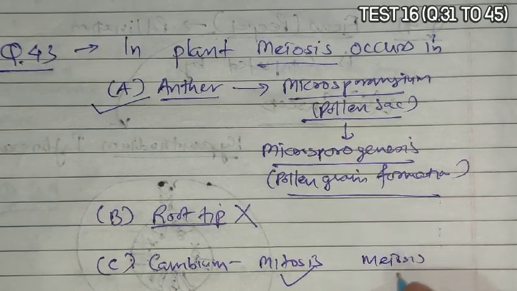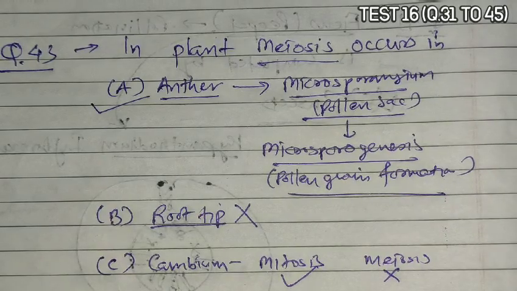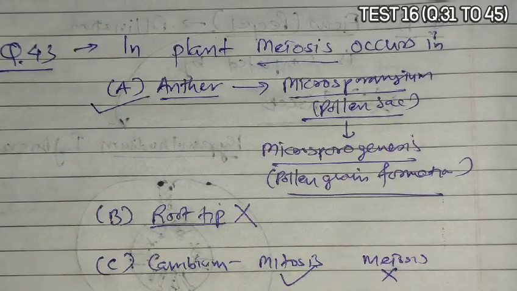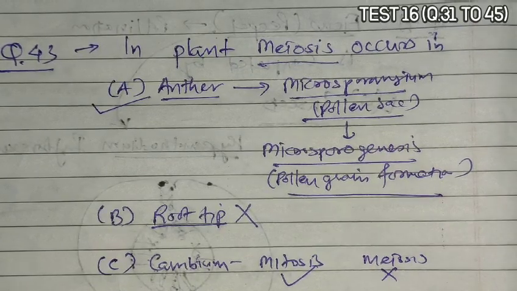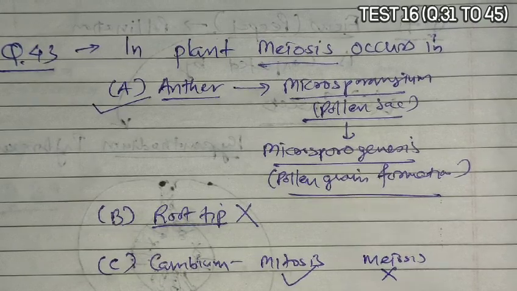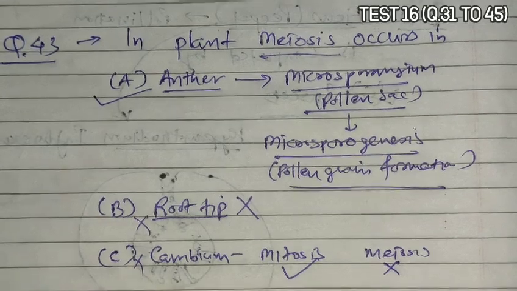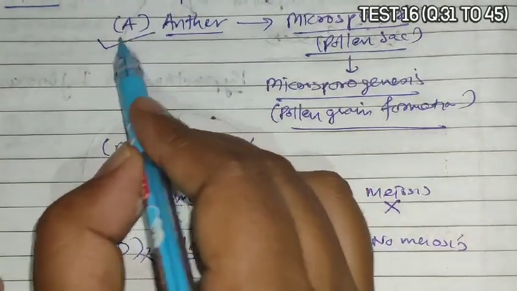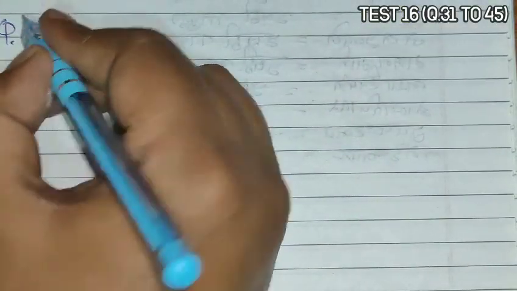So option B is given as root tip. Now root tip is diploid and it is a vegetative tissue, it is not a reproductive tissue, so meiosis cannot occur. Option C is given as cambium. In cambium division occurs, mitosis occurs, meiosis cannot occur, and option D is given as pollen grain.